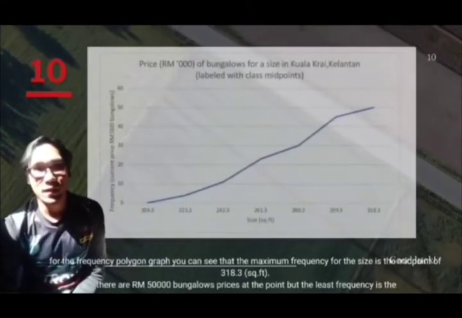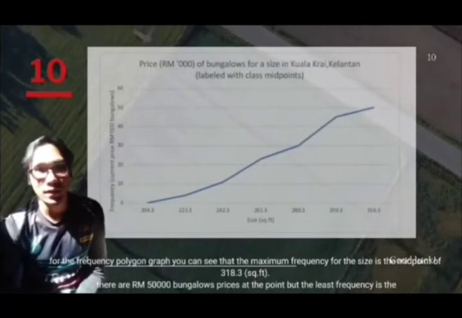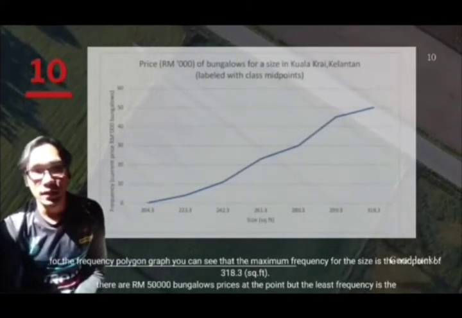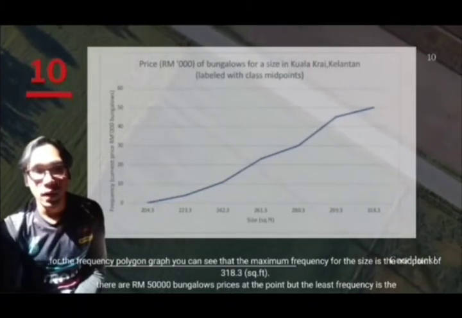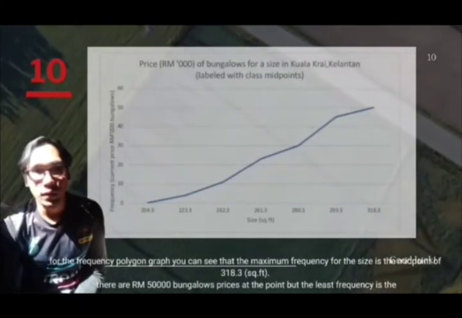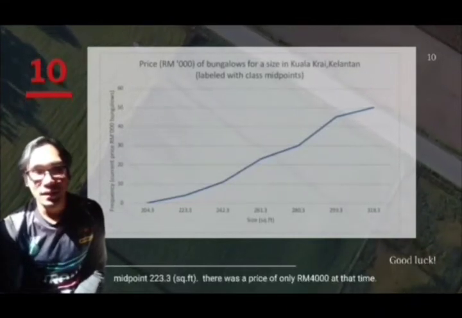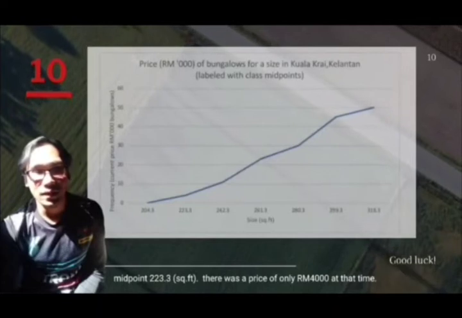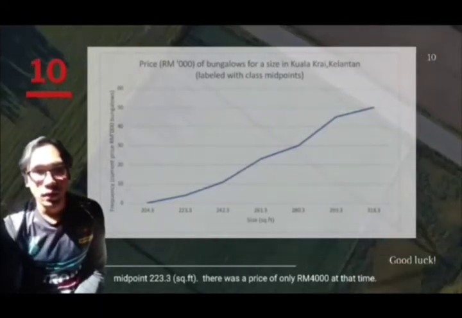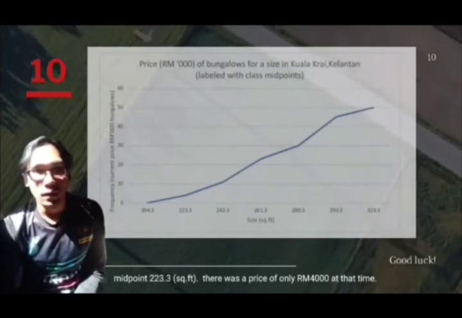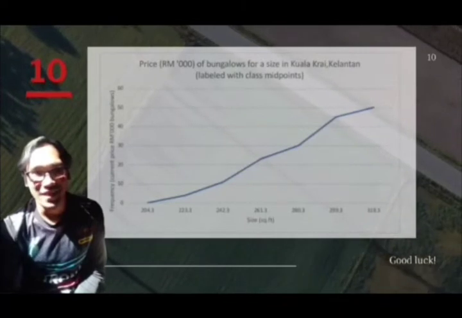For the frequency polygon graph, you can see that the maximum frequency for the size is the midpoint of 318.3. There are RM50000 bungalow prices at the point, but the least frequency is the midpoint of 223.3. There was a price of only RM5,000 at the point.